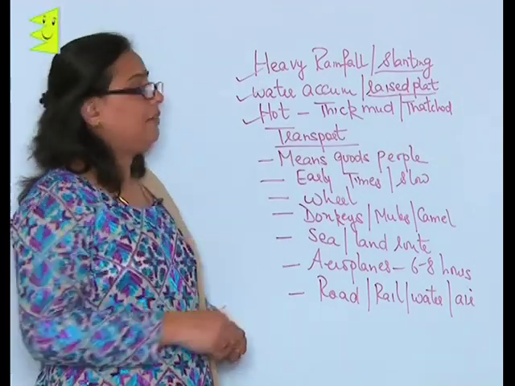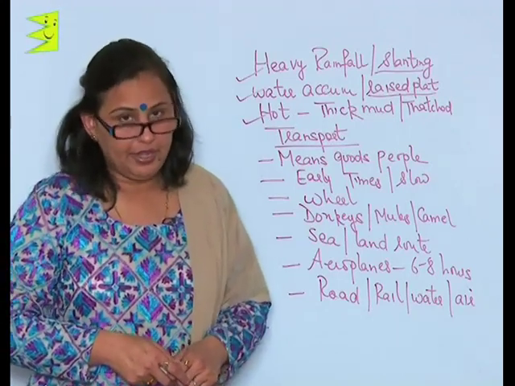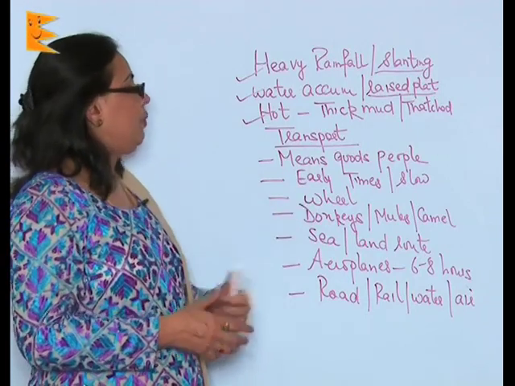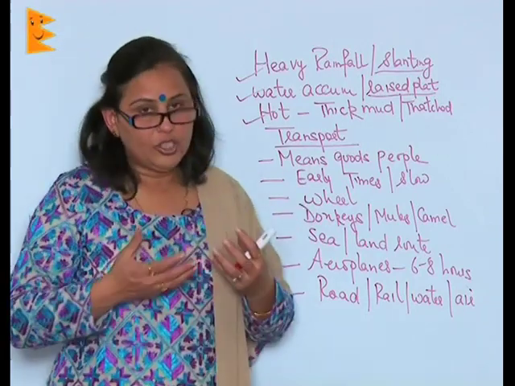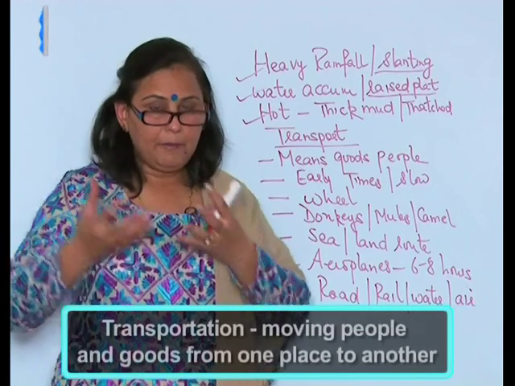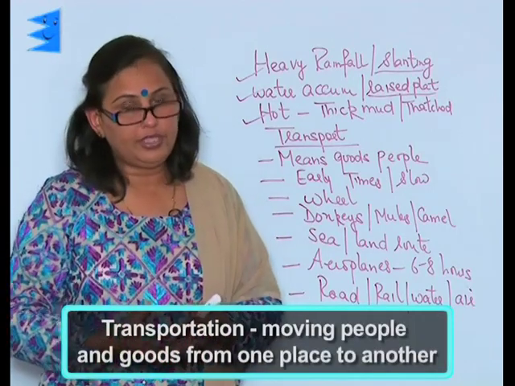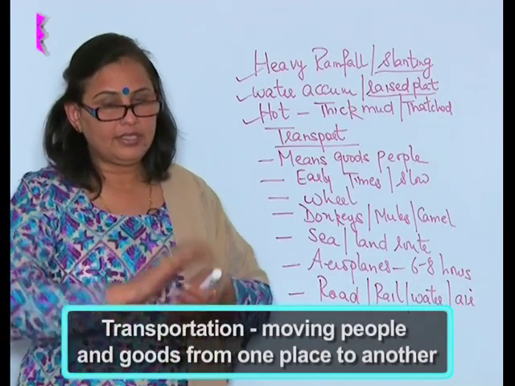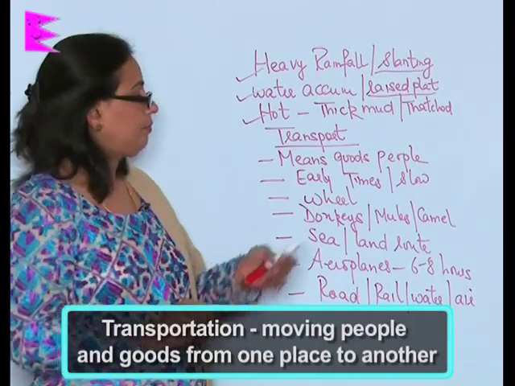The second thing that we have to see in the chapter is about transportation. As far as transportation is concerned, transport means moving the people and the goods from one place to another. That is called transportation.